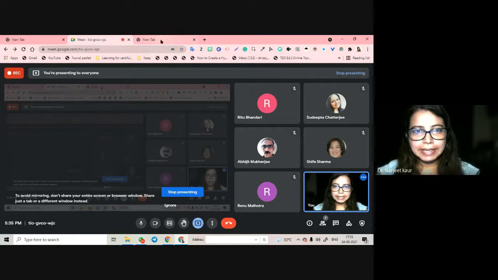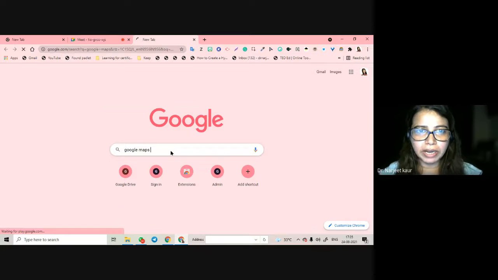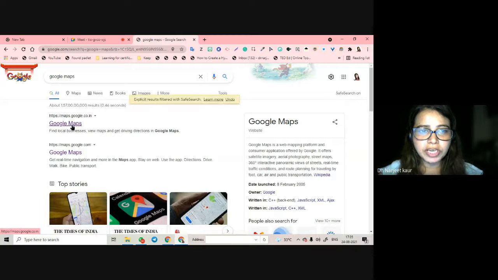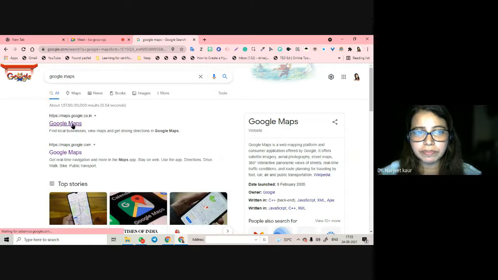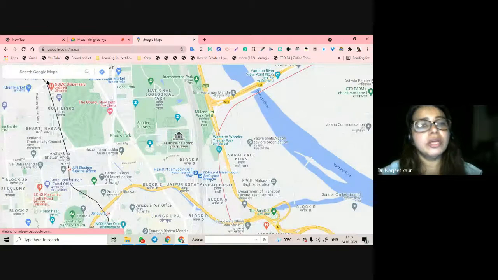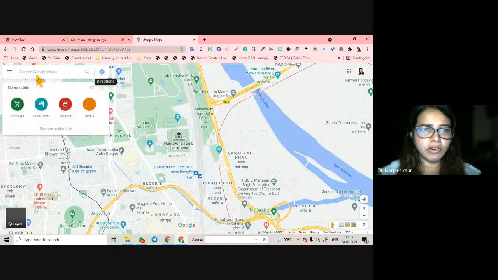But anyway, when you are asked about Google Maps and you write Google Maps, you are going to be taken to maps.google.co.in. Please don't go on this map. It will take you to this map, though you can try, right? When you are practicing, we can try a lot of things here.